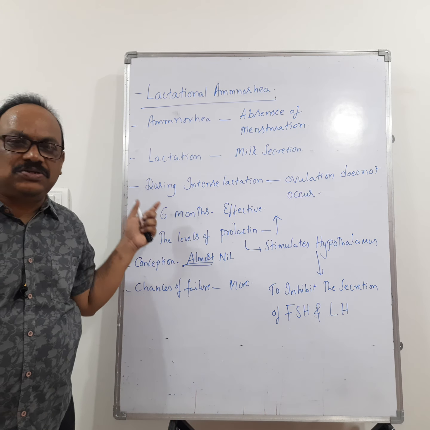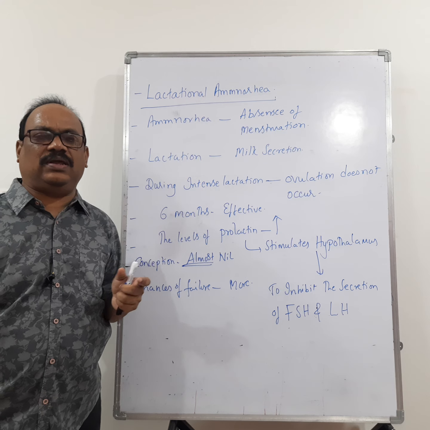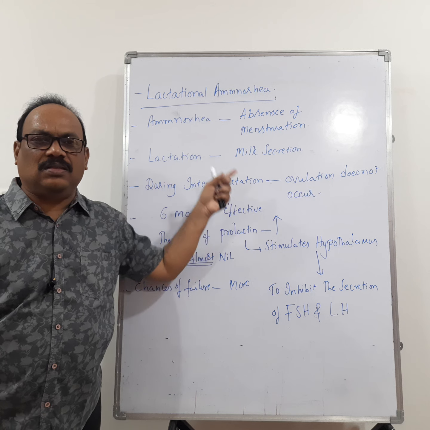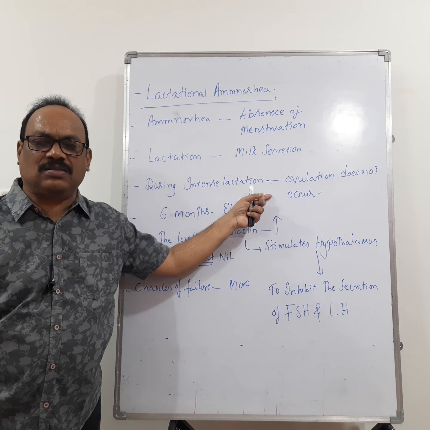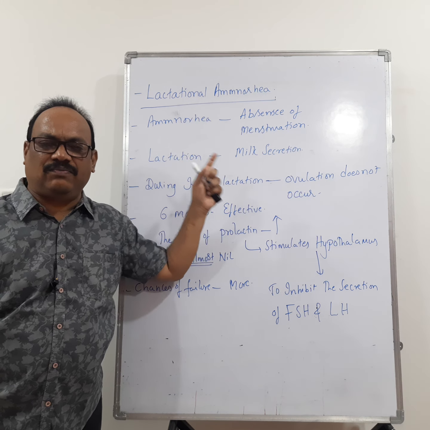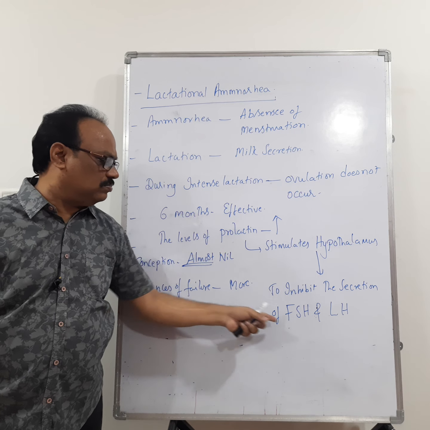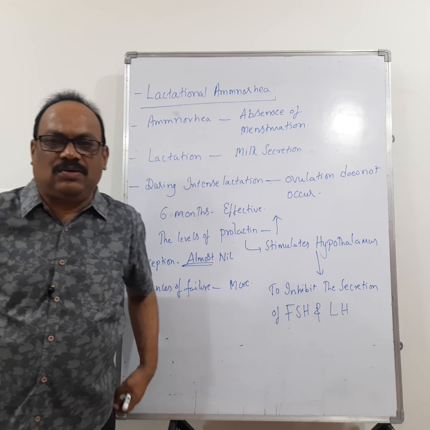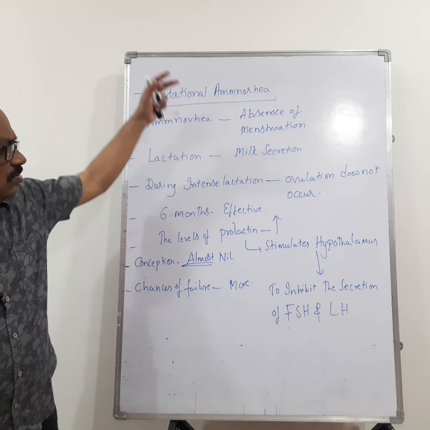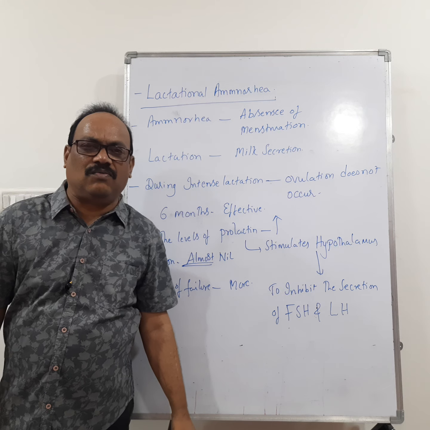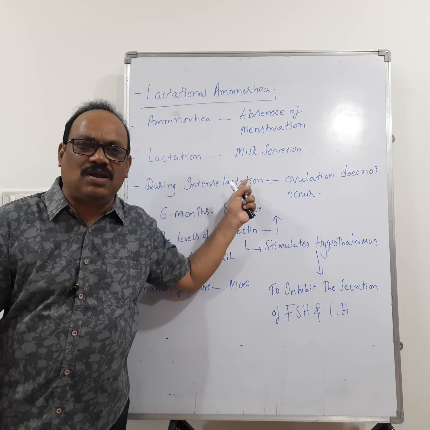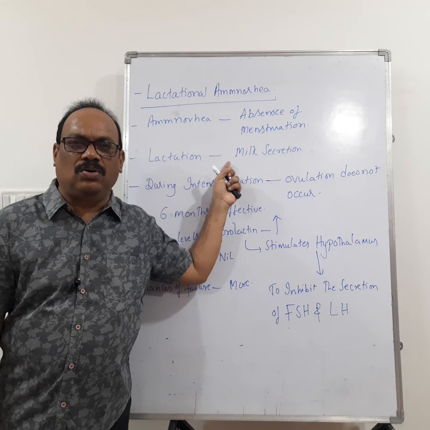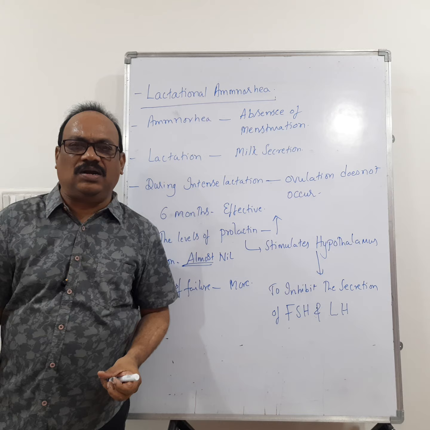During lactational amenorrhea, intense lactation takes place, so the levels of prolactin increase. Prolactin stimulates the hypothalamus to prevent the secretion of FSH and LH. As FSH and LH are not there, ovulation does not take place. So these are the natural methods of contraception. In the natural methods of contraception, the failure chances are more. Now let us go to the next one, artificial methods.